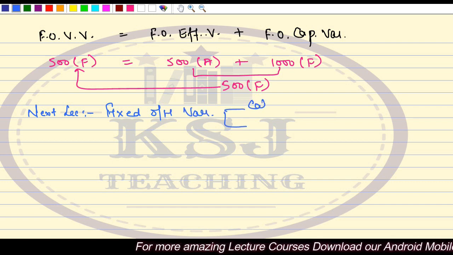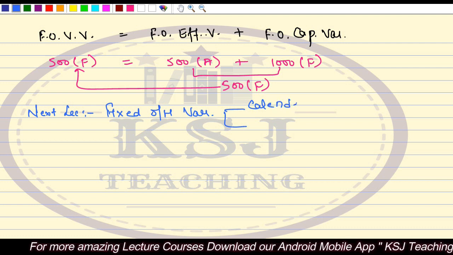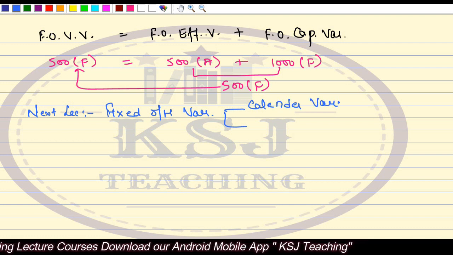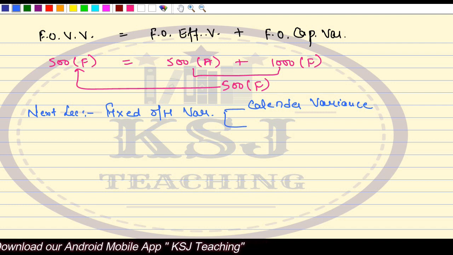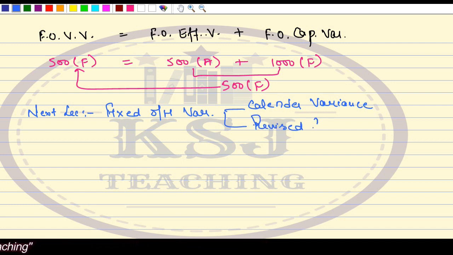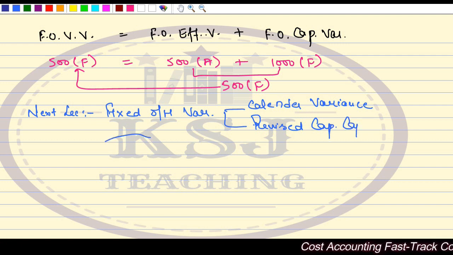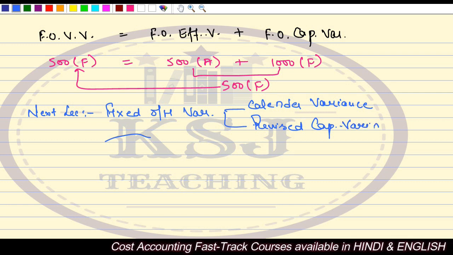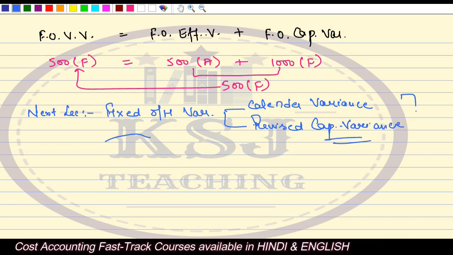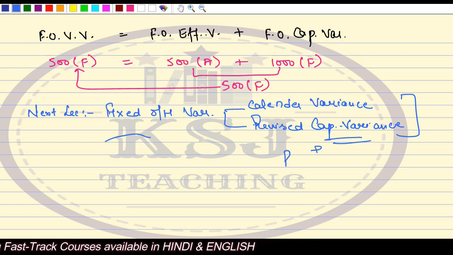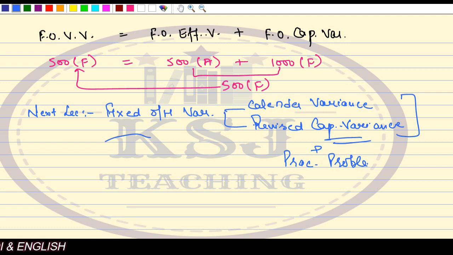One is calendar variance, and the other one is revised capacity variance. And we'll do a practical problem. So this is what we are going to do in the next lecture, right?